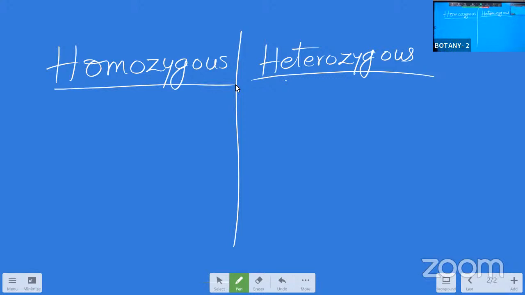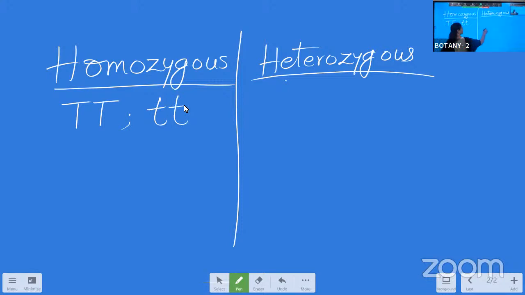In the allelic representation, when both the alleles are of the same kind, that is called homozygous. Capital T, capital T, and one more example, small t, small t. This is the homozygous representation.